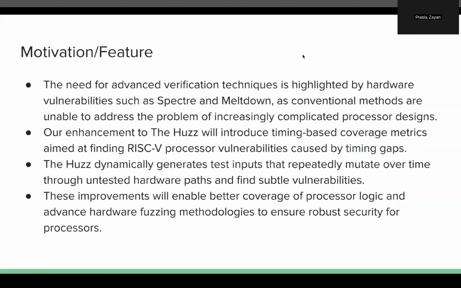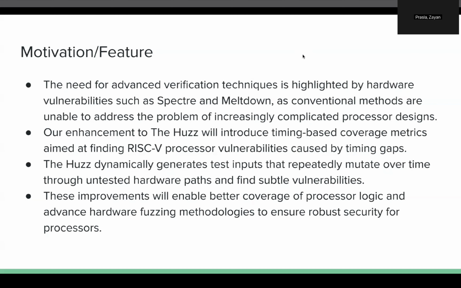Motivation and features. The need for advanced verification techniques is highlighted by hardware vulnerabilities such as Spectre and Meltdown, as conventional methods are unable to address the problem of increasingly complicated processor designs. Our enhancement to the HUZ will introduce timing-based coverage metrics aimed at finding reduced instruction set computer 5 processor vulnerabilities caused by timing gaps.